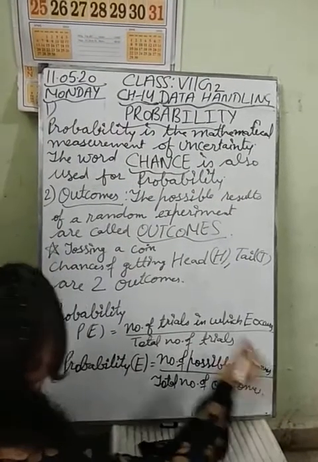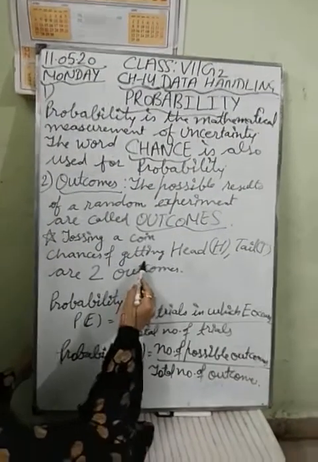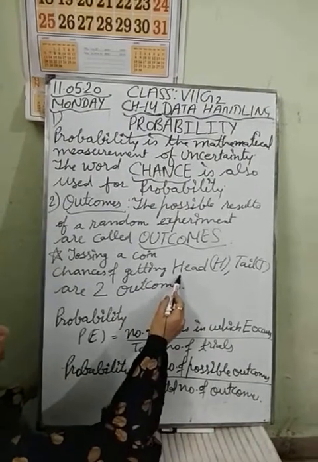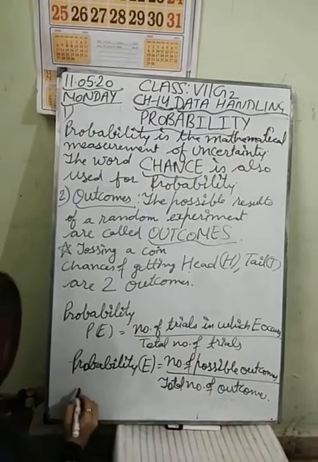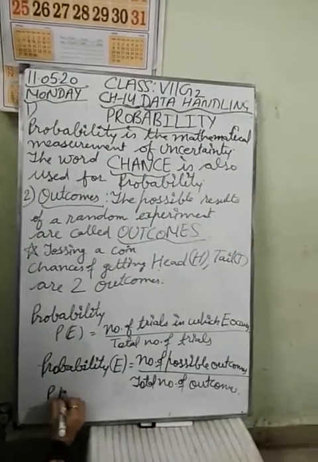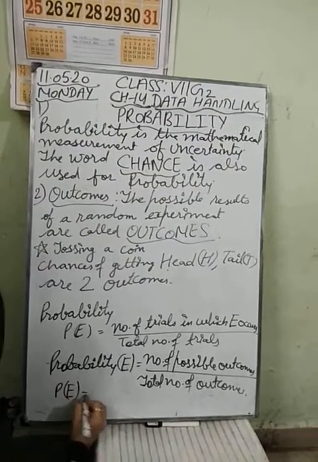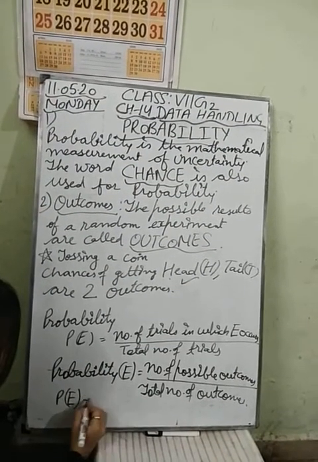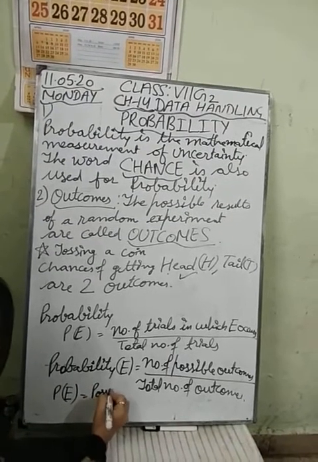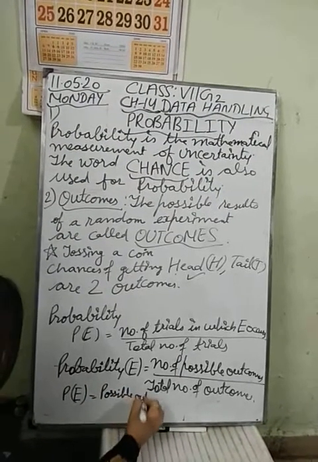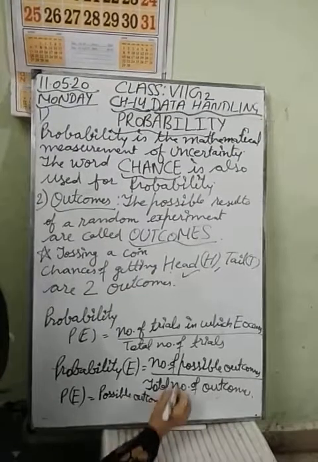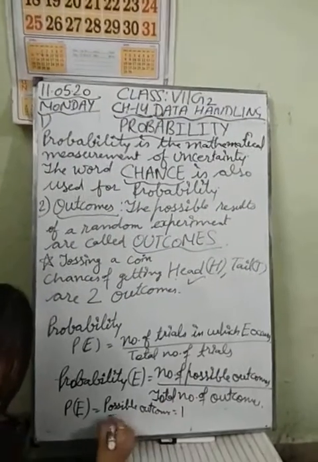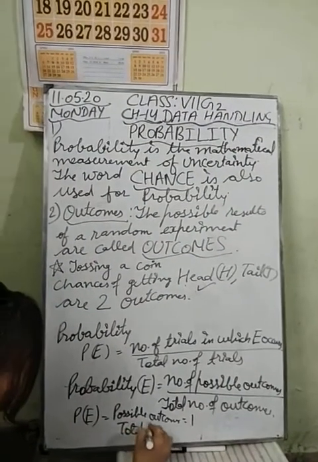Suppose you are tossing a coin in which you have to find the probability of getting a head. So the number of possible outcomes is only 1 and total outcomes are 2.